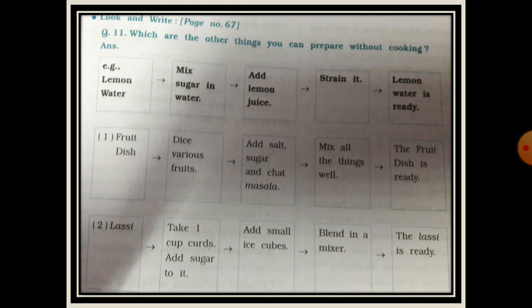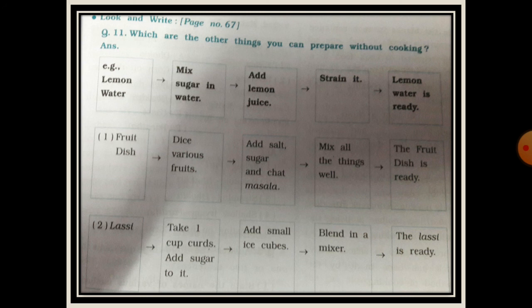Now we make a fruit dish. First of all we dice various fruits. Then we add salt, sugar and chaat masala. Then we mix all the things well. Then our fruit dish is ready.